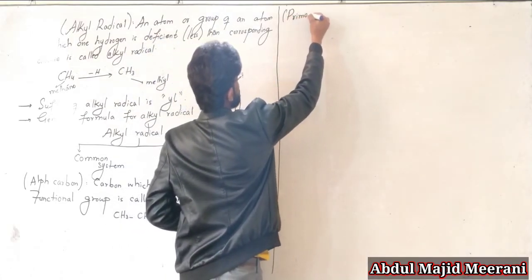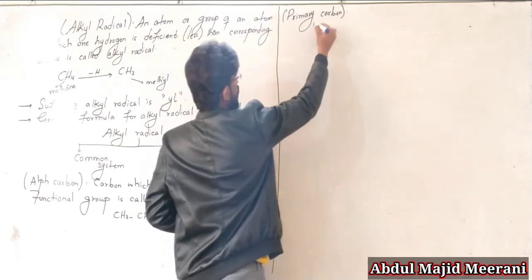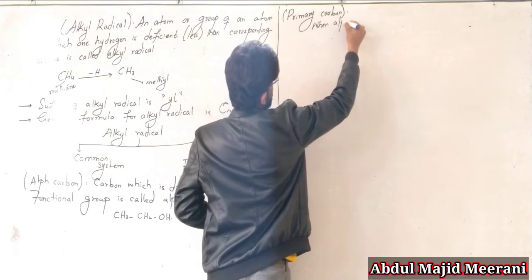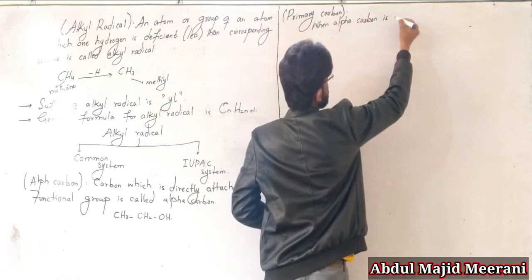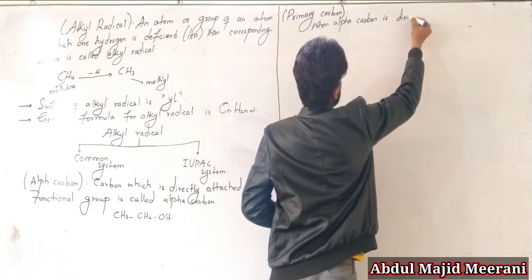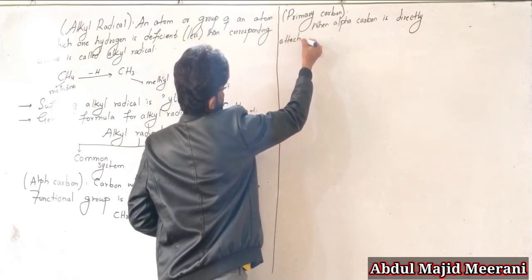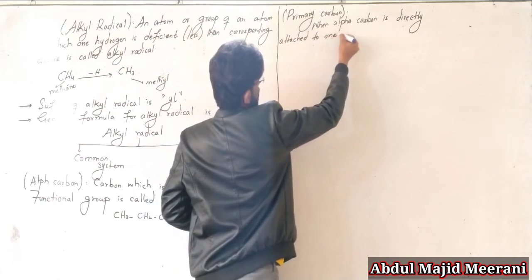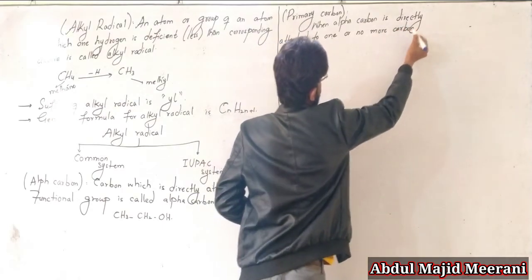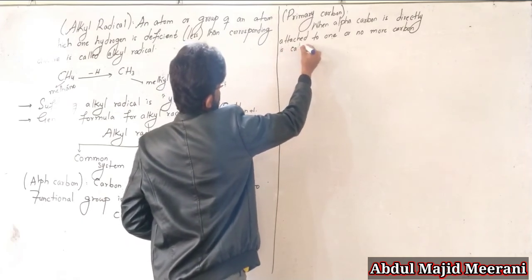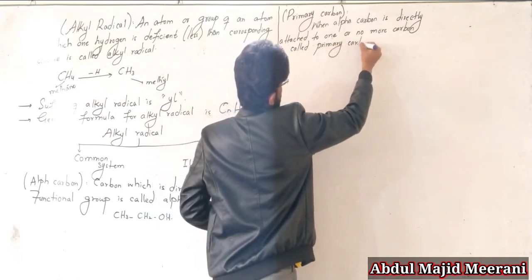Primary carbon: when the alpha carbon is directly attached to one or no more carbon atom, it is called primary carbon.